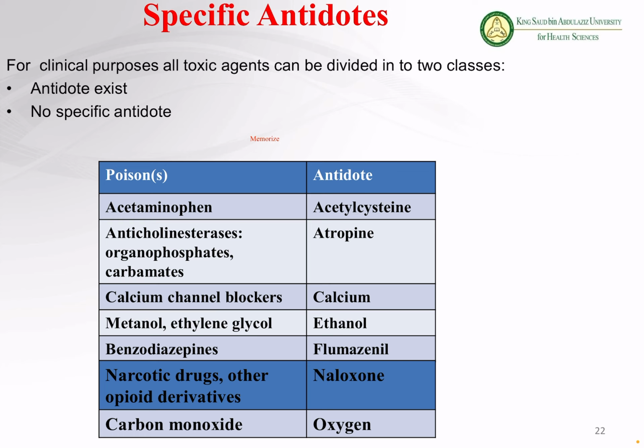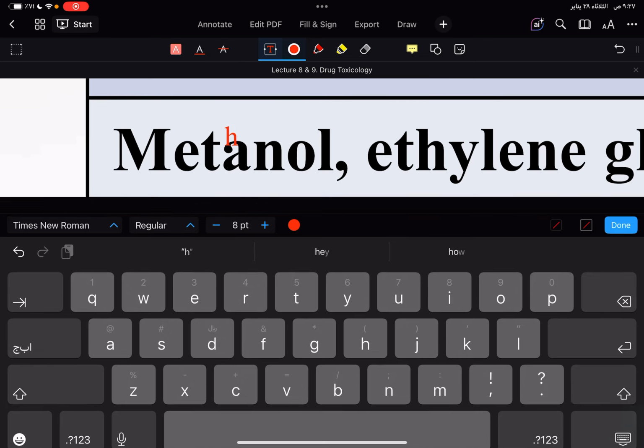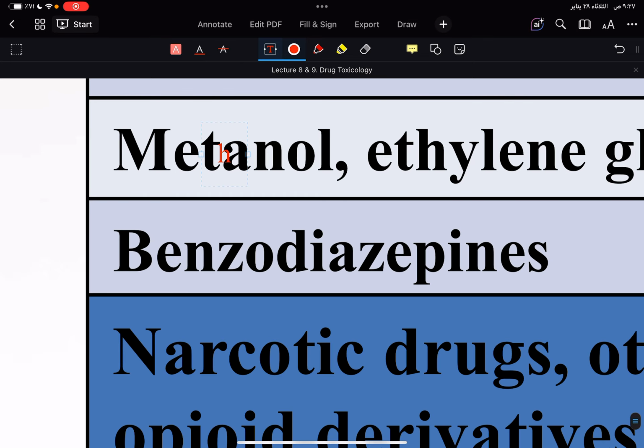Then we have calcium channel blockers. If somebody takes calcium channel blockers, those will block the calcium channels, which are very important for the function of the heart. Okay? So we have to give calcium. Then for those who take methanol or ethylene glycol, is the spelling correct? So this is METH, just put H after T. If somebody takes methanol or ethylene glycol, the antidote is ethanol.